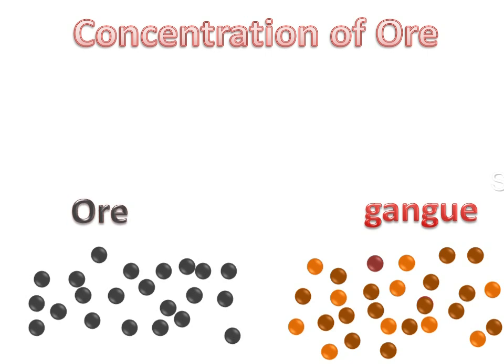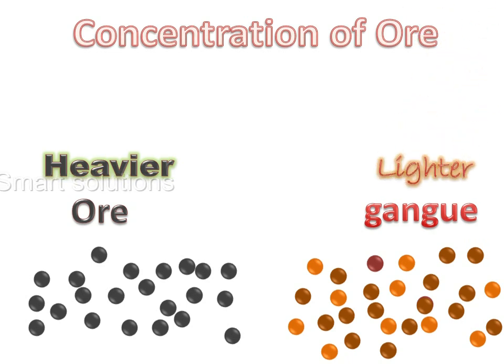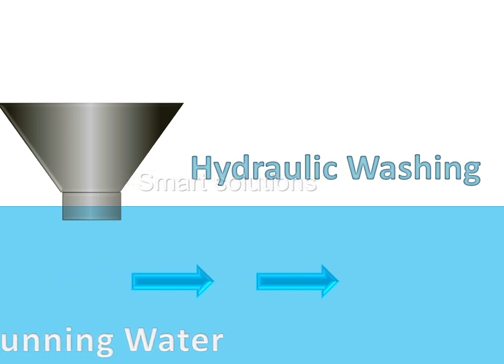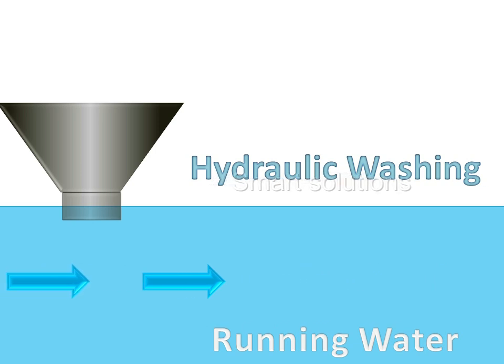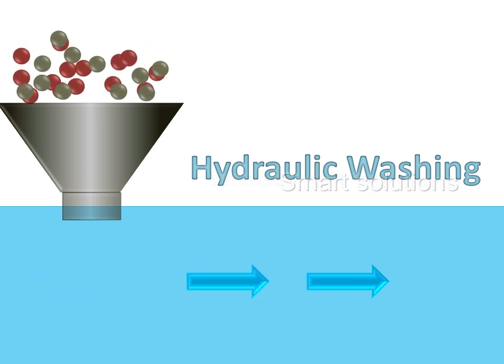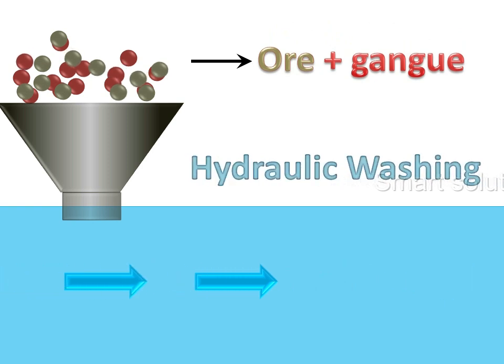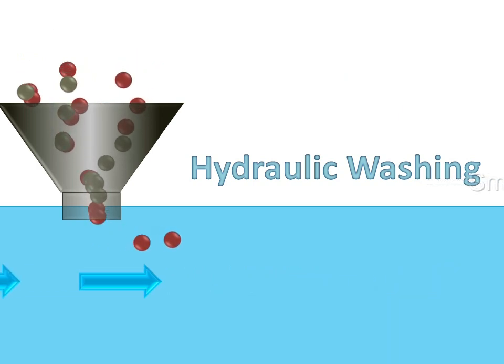Ore particles are heavier than the impurities like sand and clay. A stream of running water is used to wash the powdered ore. Heavier ore particles are separated from the gangue particles.